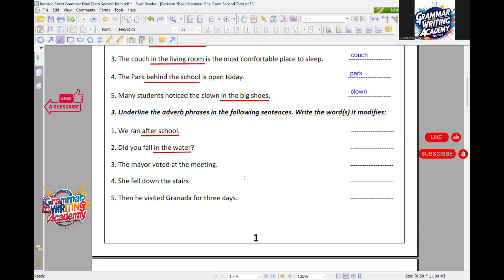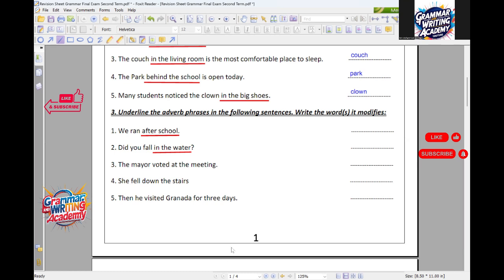We have to pay attention, my dear boys, that we have a verb phrase here. A verb phrase consists of a helping verb and a main verb. The helping verb here is did, and the main verb here is fall. Thank you so much, Marwan.